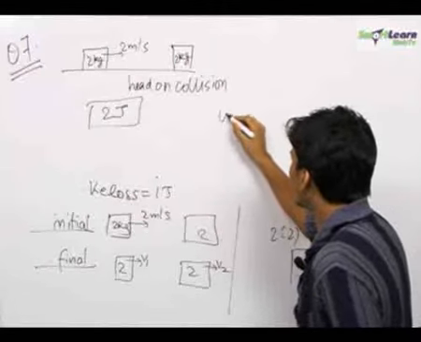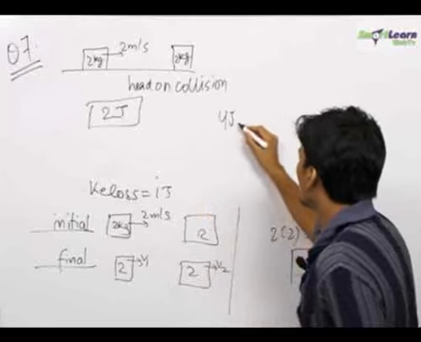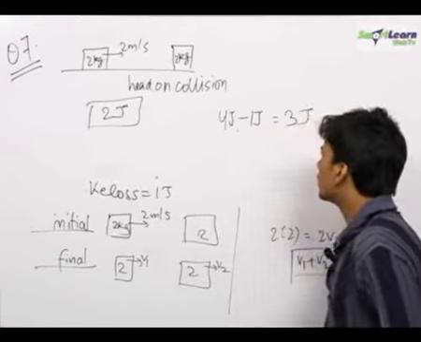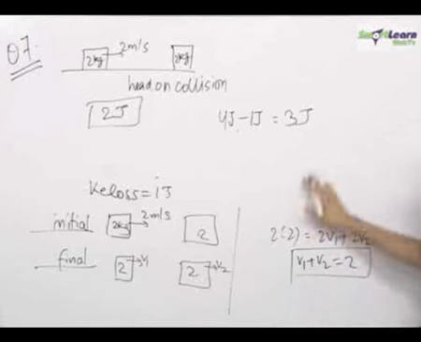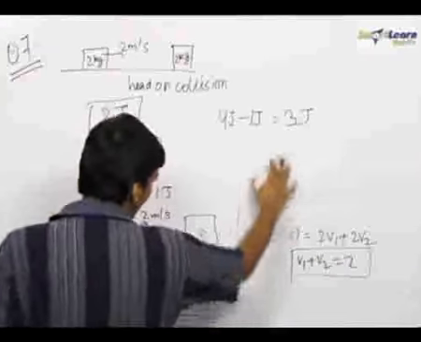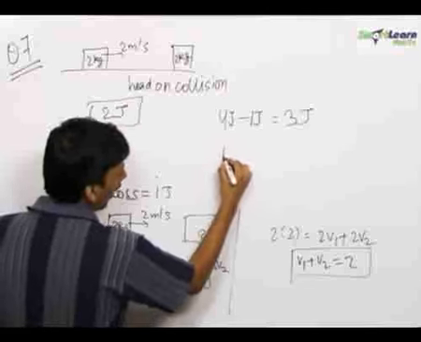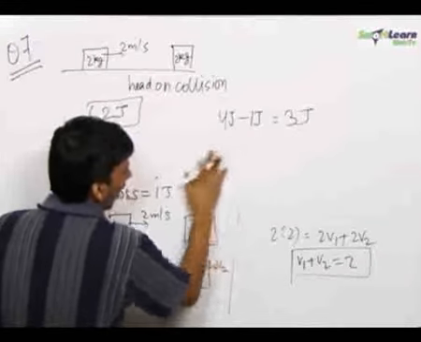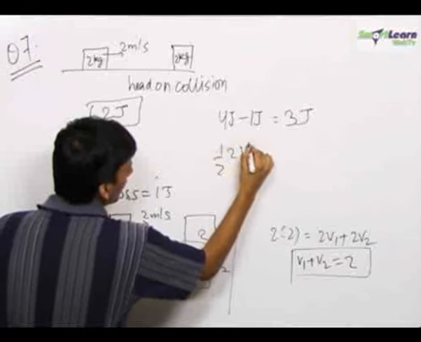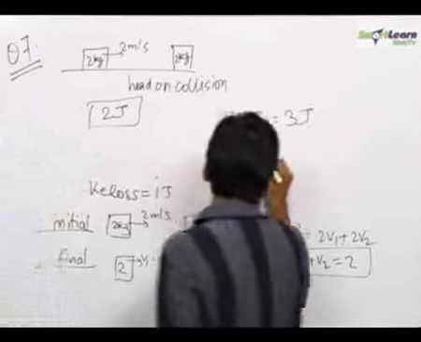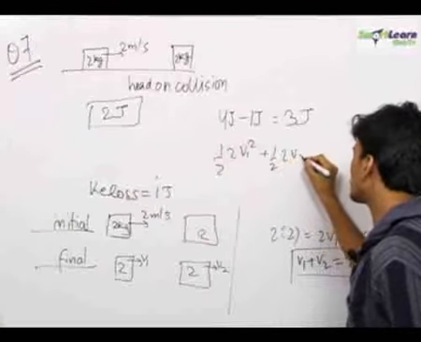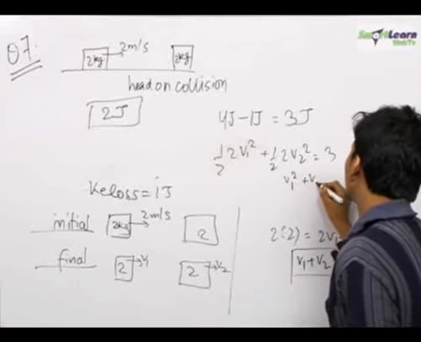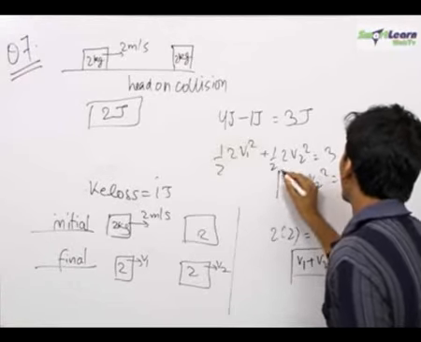The initial kinetic energy was 4 joules, so the final kinetic energy will be 3 joules. Therefore half into 2 into V1 square plus half into 2 into V2 square is equal to 3. Therefore V1 square plus V2 square is equal to 3.